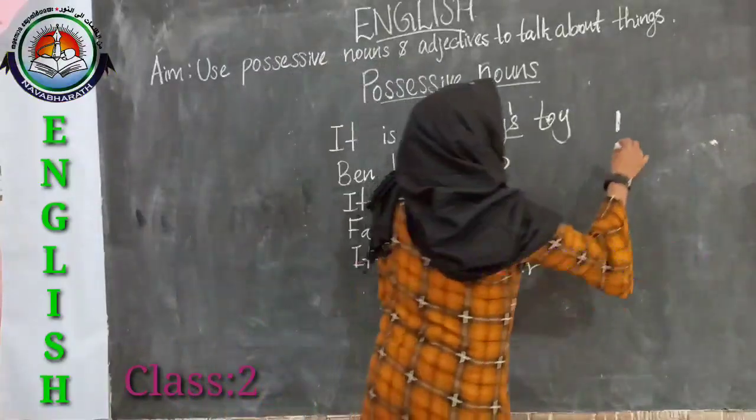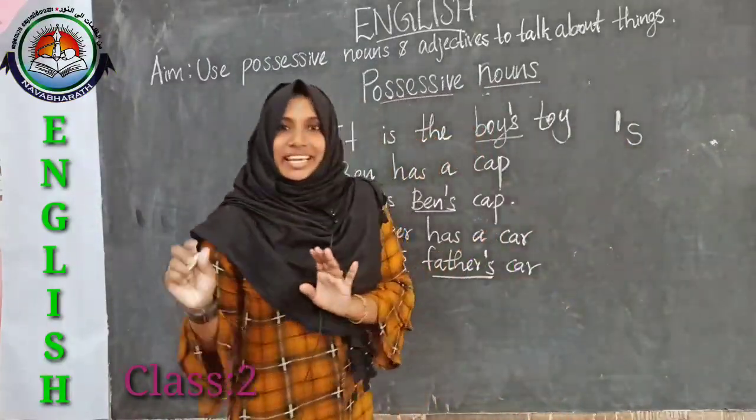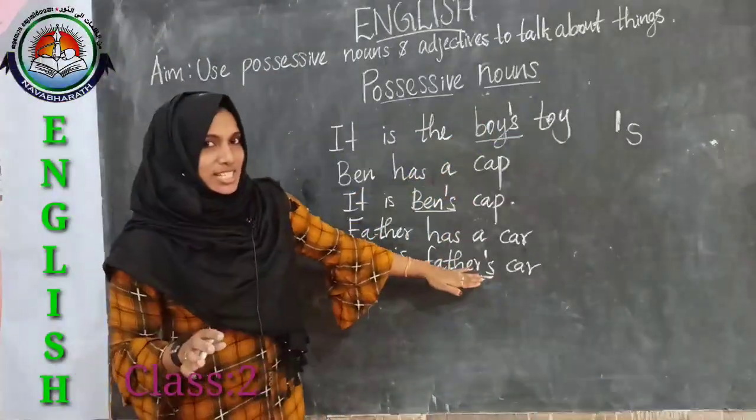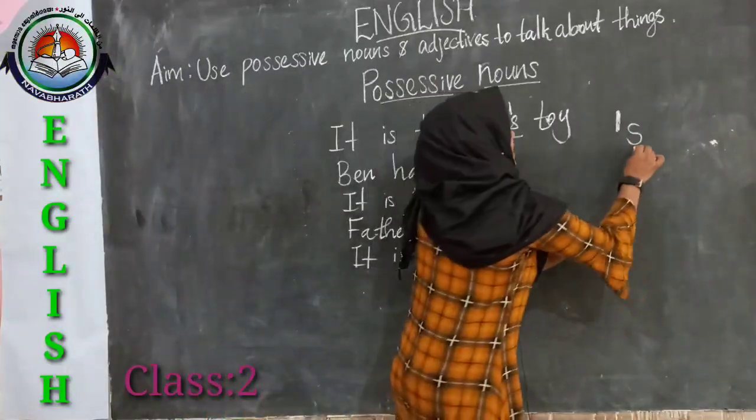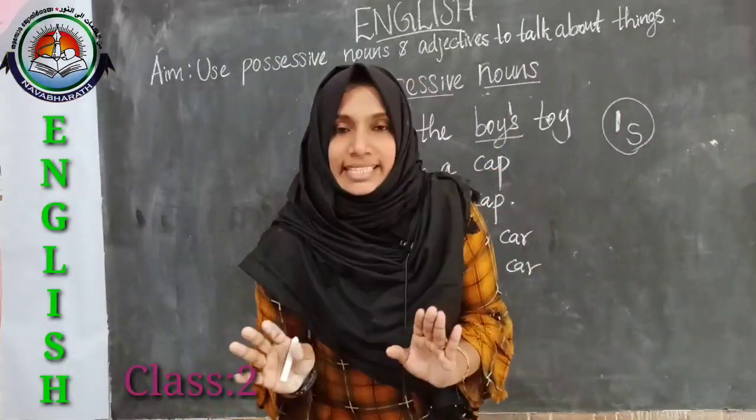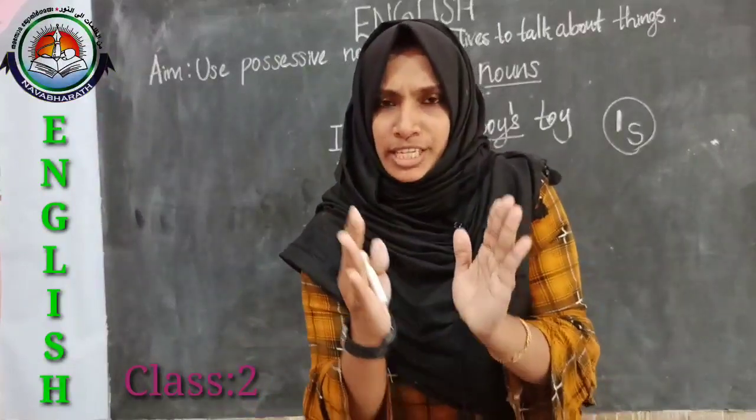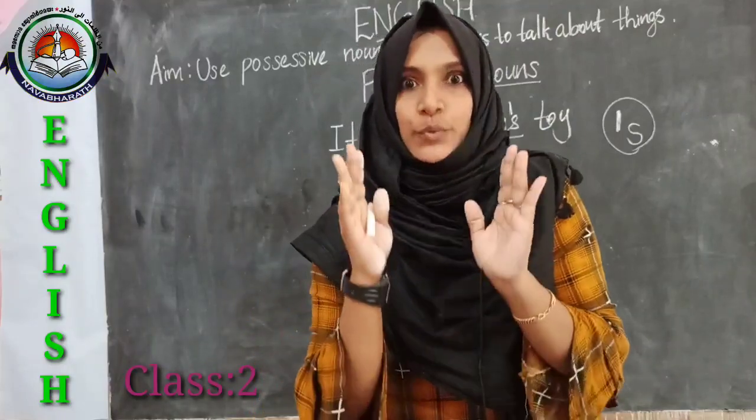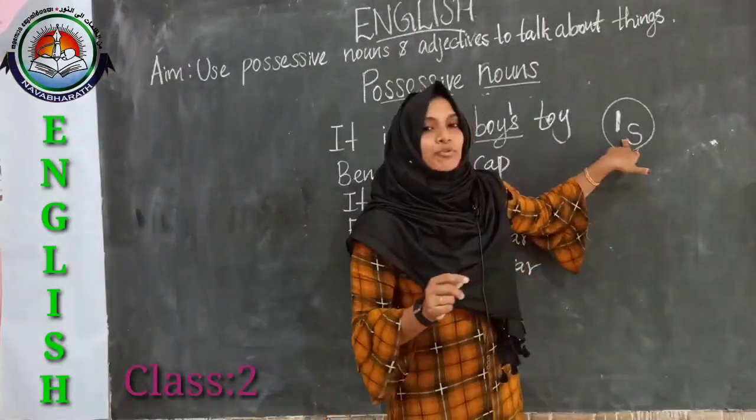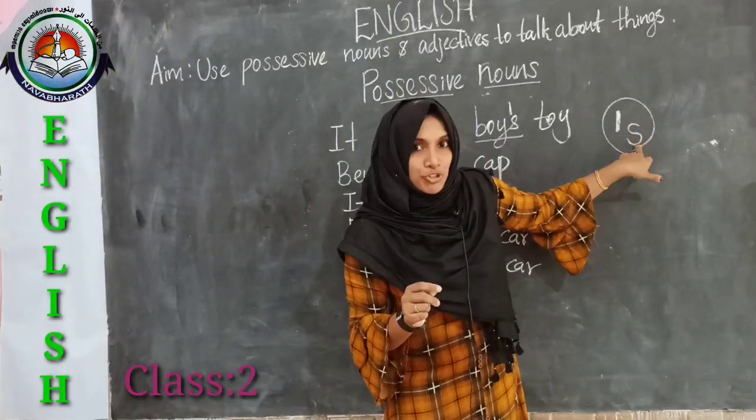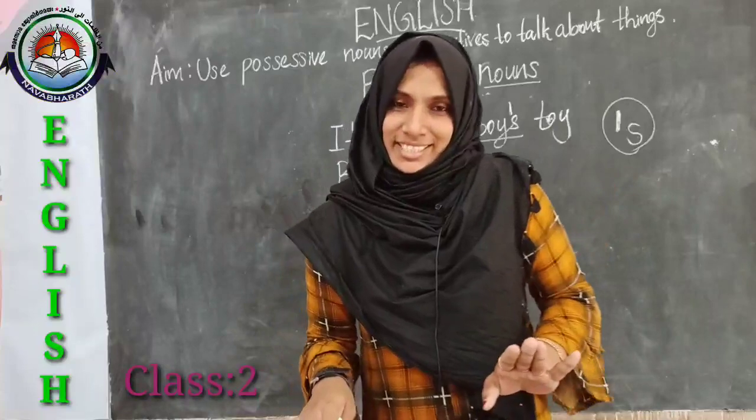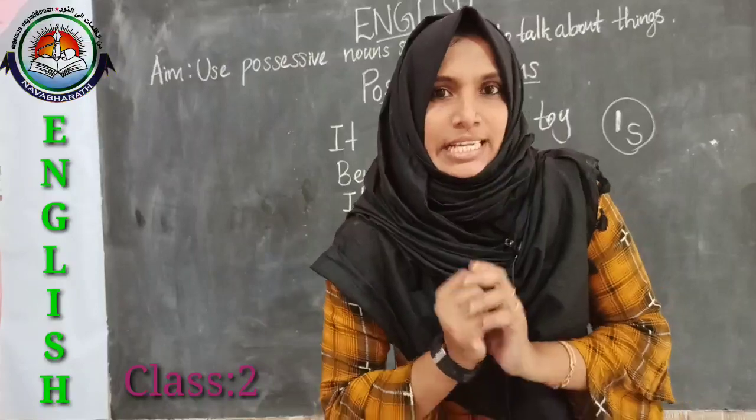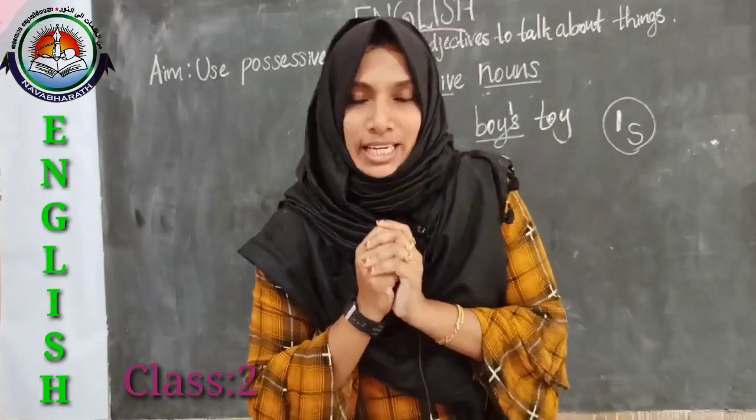Apostrophe with the letter S. Here, in all these possessive nouns, we can see this apostrophe with the letter S. So, to form a possessive noun, we use apostrophe S. Alright? But you know, there is some little difference between singular nouns and plural nouns.